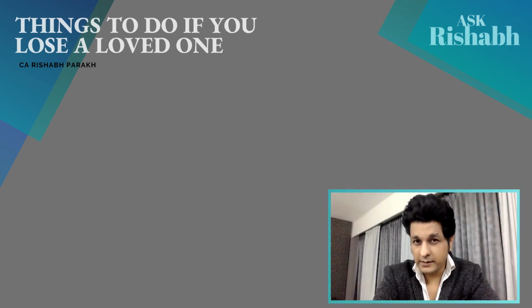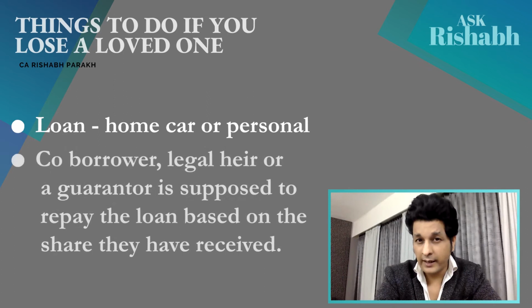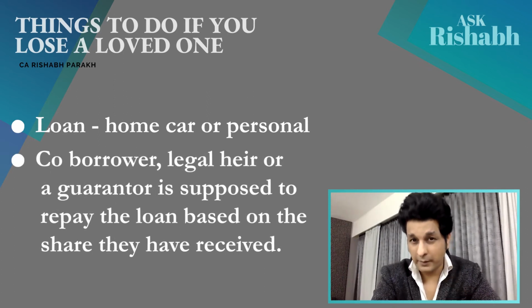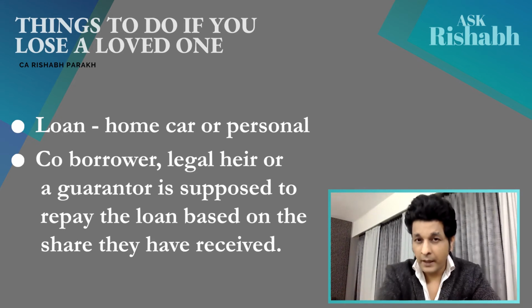For the liabilities, there may be a loan like a home, car, or personal loan. Banks or financial institutions will anyway track you down, and a co-borrower, legal heir, or guarantor is supposed to repay the loan on the basis of the share they have received in the property. A lender will invoke the provisions of the agreement by sending you an intimation or a legal notice.